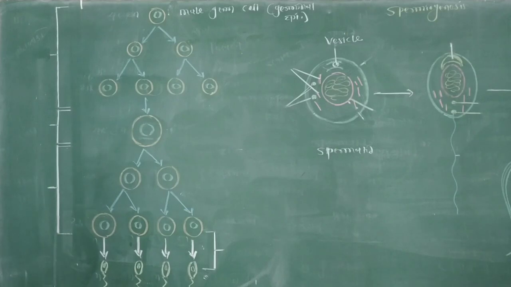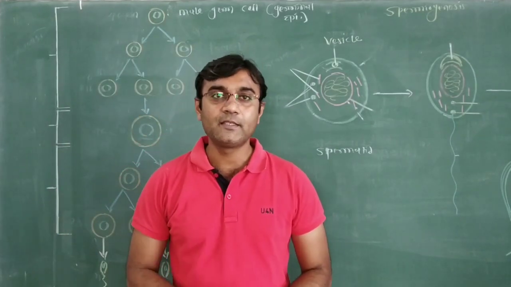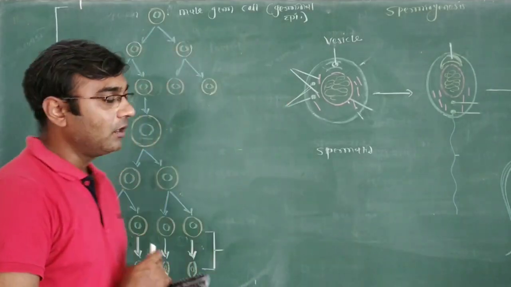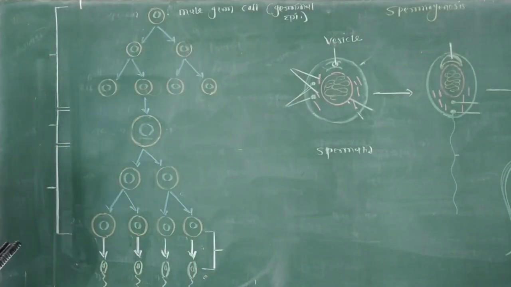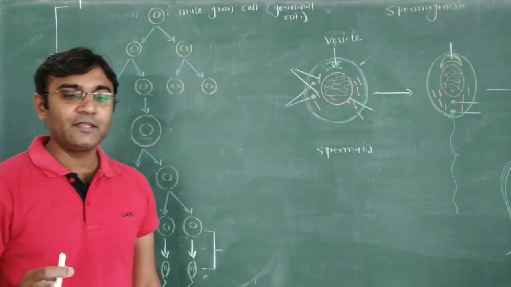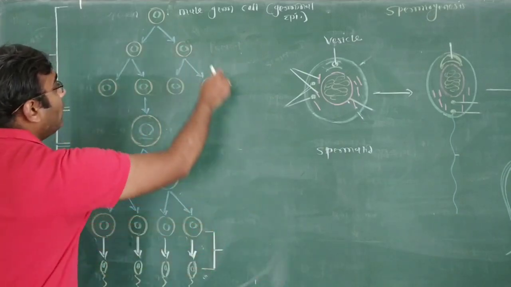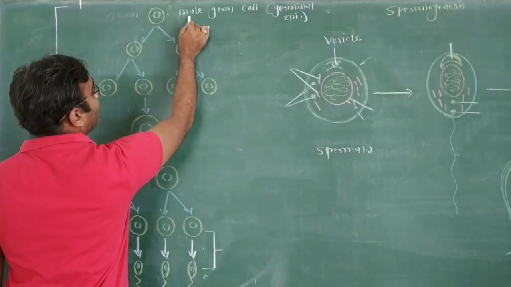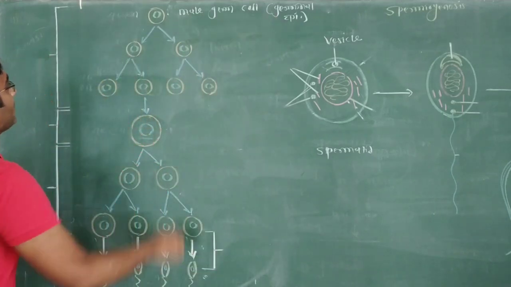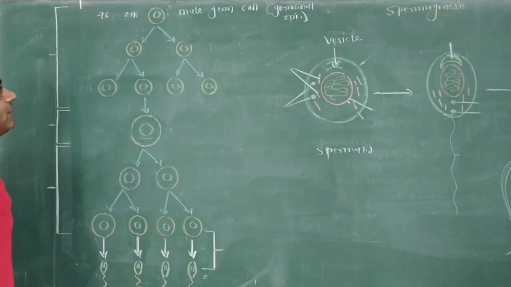Out of the two processes, formation of spermatids and spermiogenesis, first we are going to learn the formation of spermatid. This procedure occurs within the testis in the seminiferous tubule. In the wall of the seminiferous tubule there is a male germ cell, called the germinal epithelium, which is genetically diploid, 46 chromosomes in a human cell.